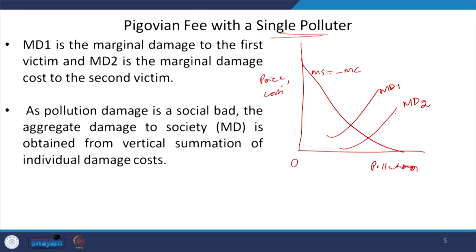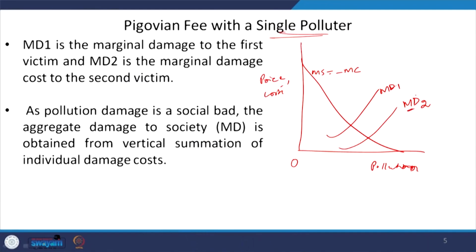And as you understand, this damage is obviously not a private good or private bad. It is obviously not a good, it is a bad, and it is not a private bad, it is a social bad or public bad. Because this pollution damage is, so far as the nature and characteristics of goods and bads are concerned, not in the category of private good, rather it is a social good. So, take into account the very nature that it is social or public.